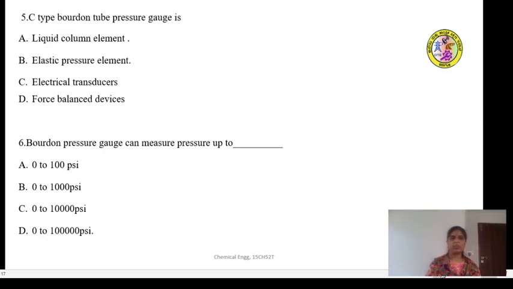The C-type Bourdon tube pressure gauge is a liquid column element, elastic pressure element, electrical transducer, or force balanced device? This type of question can be asked because the classification of the instruments is also very important. Answer is electrical transducers.